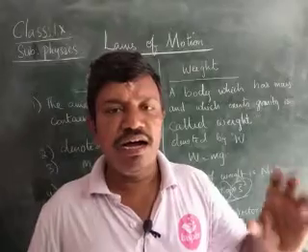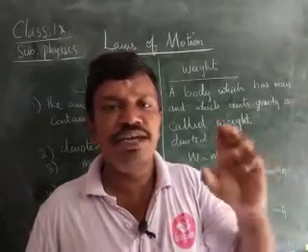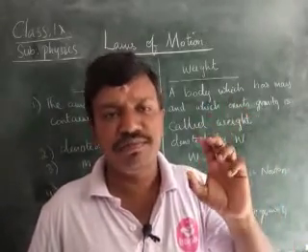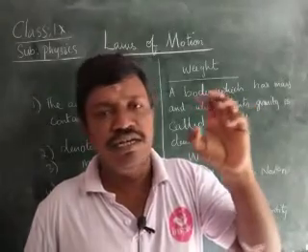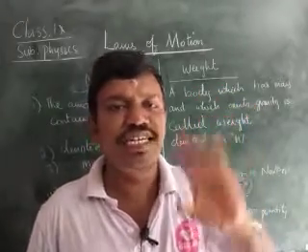Each and every body in the universe will have mass. Weight is the one which should have mass and which exerts the gravity.